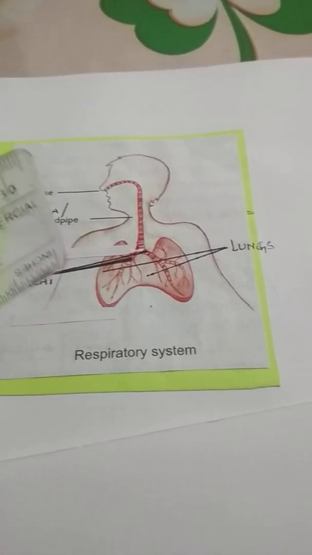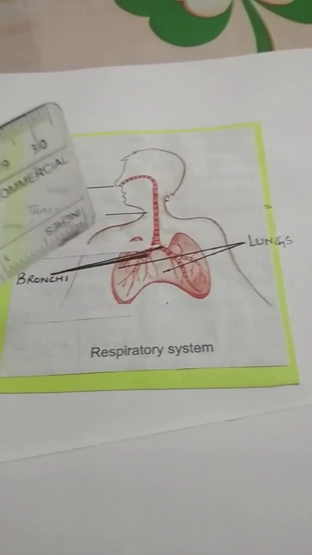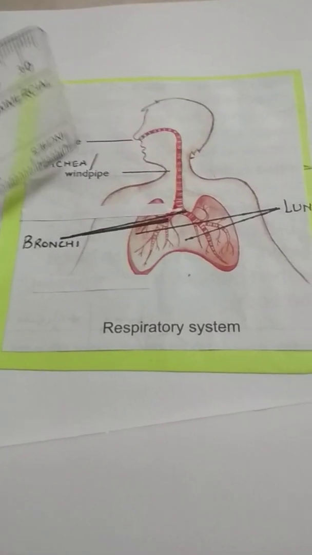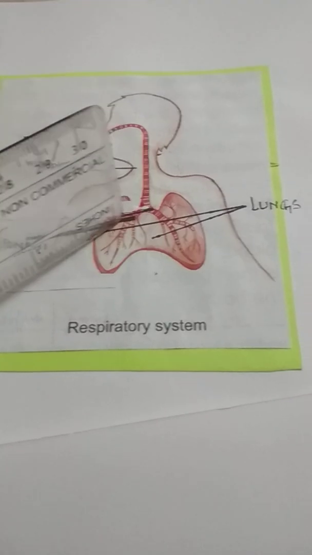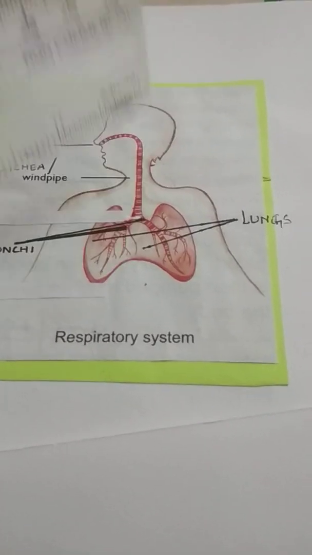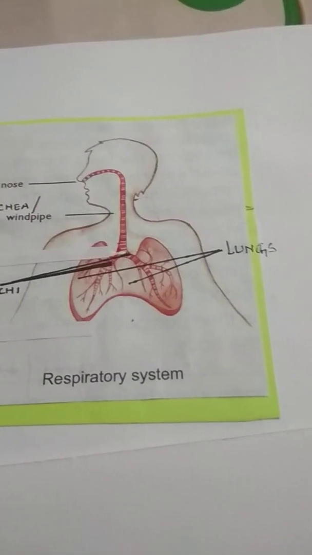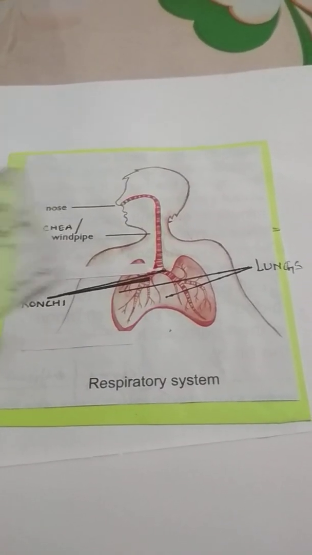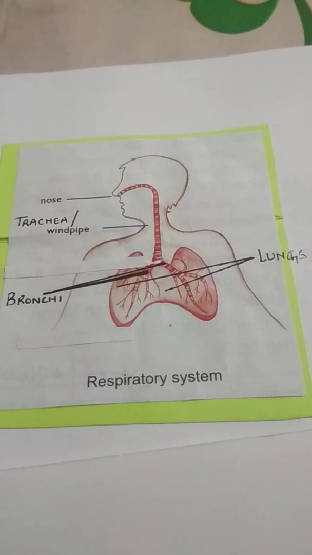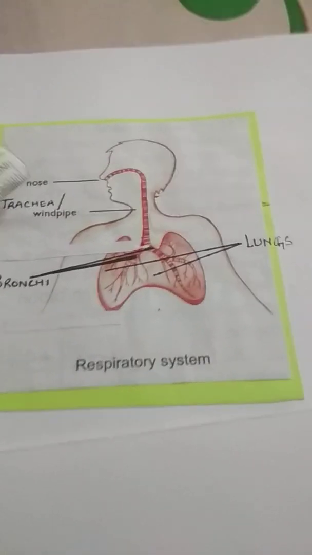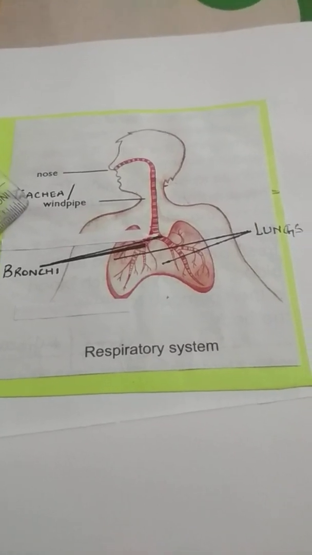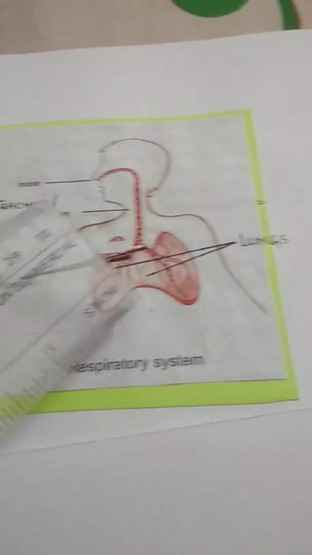So what is the function of the respiratory system? The respiratory system's function is to provide oxygen to the body and remove carbon dioxide. I hope it is clear to you all. I'll once again explain it to you. Look at this diagram again. You can see the different parts of the respiratory system: nose, trachea or windpipe, and lungs.